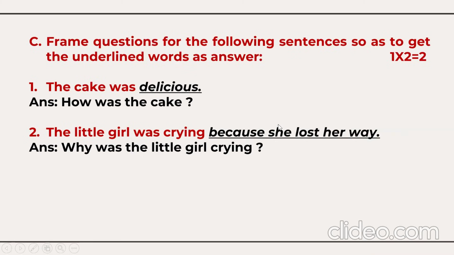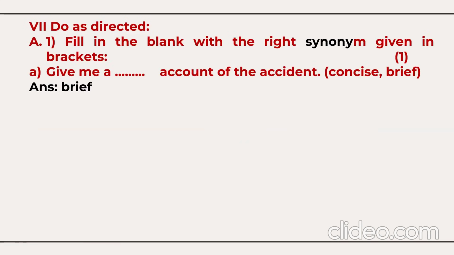2 marks questions. So prepositions, articles, linkers, question tags, question forms, WH questions, tenses. So these are under do as directed. Next segment of do as directed we have here synonyms. One synonym, 1 mark. For example, give me a concise or brief. You need to select here the appropriate synonym, right? Either concise or brief. So here we can say brief account. We never say concise account, brief account.